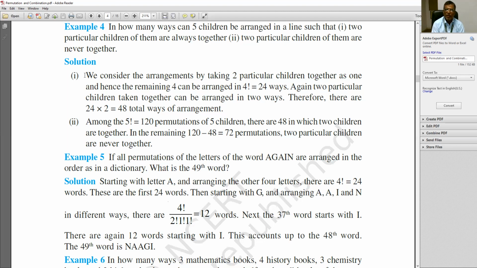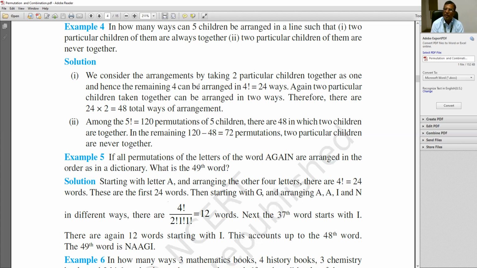Let us write from here. We consider the arrangements taking 2 particular children together as one, because they are sitting together. Then the remaining 4 can be arranged.